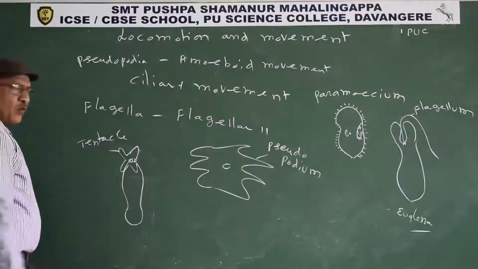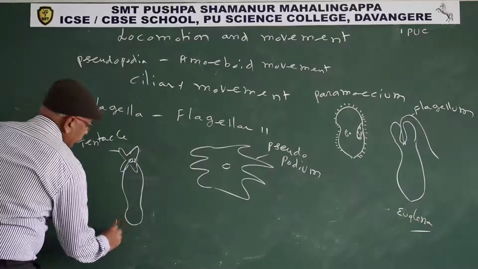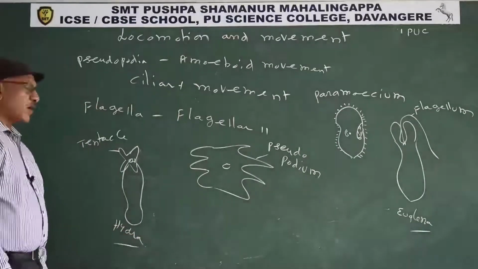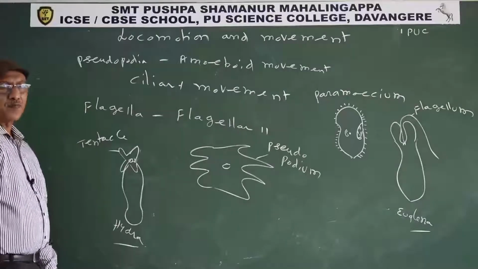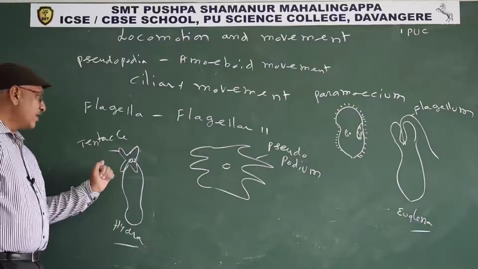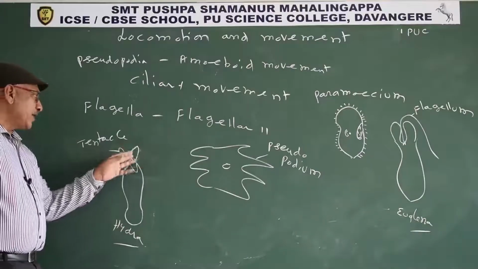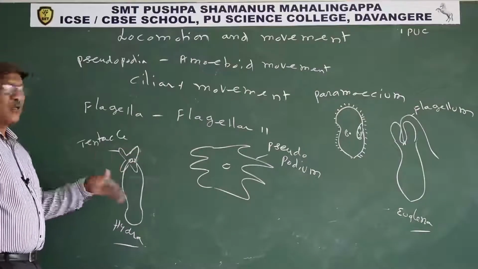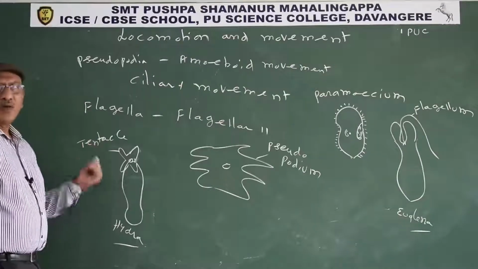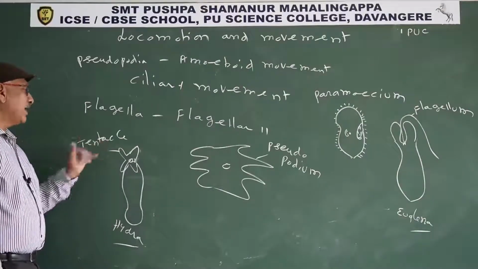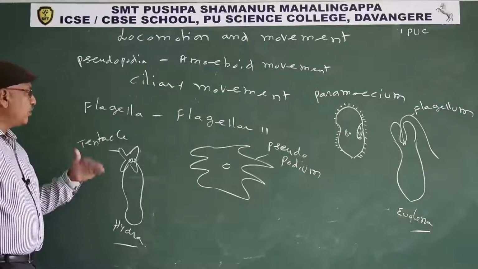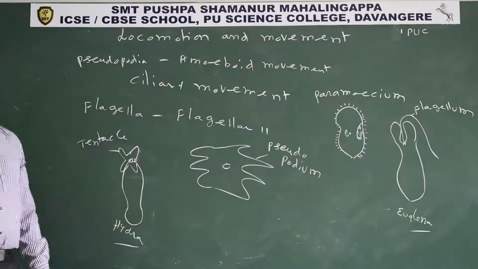The tentacle pushes the water in the backward direction. The animal moves in the forward direction. The tentacles also help in food capture. The tentacle captures the food. Later the tentacles contract. Now the prey is nearer to the mouth. Now the animal engulfs the food. So in this manner, movement with the help of tentacles is tentacular movement. Tentacles also help in food capture. So tentacles perform both locomotion and food capture.